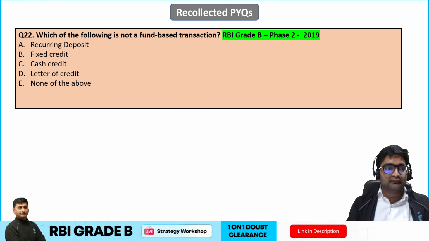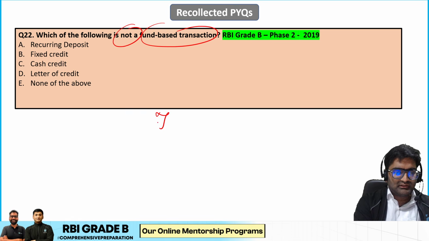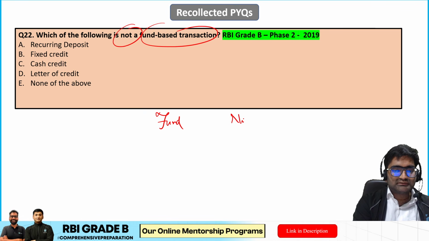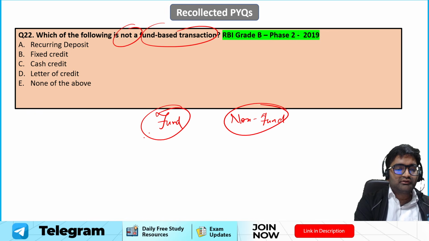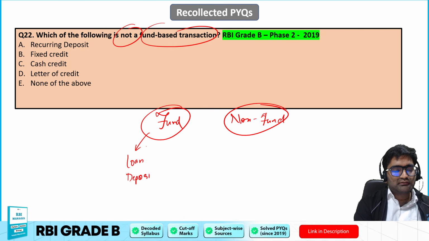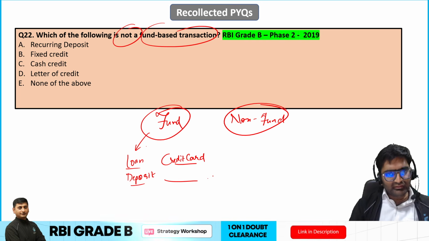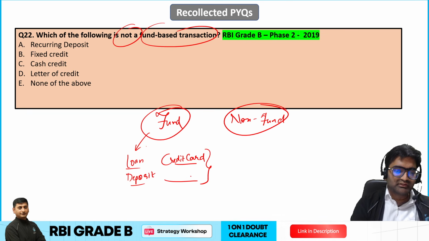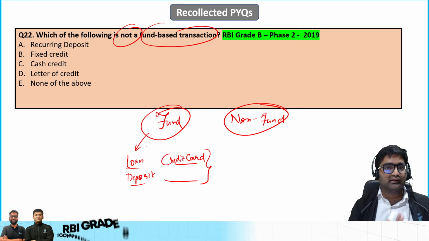That is the thing. Next, moving ahead, which of the following is a non-fund based transaction? So for that sake, what are these fund based and non-fund based transactions? In fund based transaction, basically the funds or the money is transferred. Like if a bank is giving a loan to someone, taking a deposit from someone, issuing a credit card, or giving an advance, all of these are fund based, wherein physical money is actually transferred, a large amount of it, between the bank and other entities.